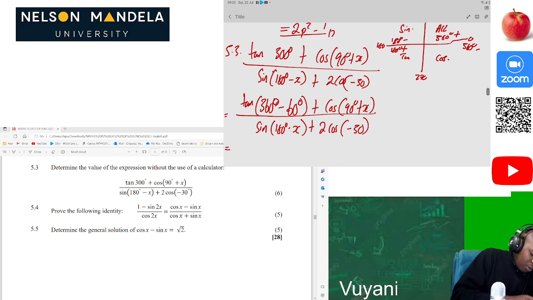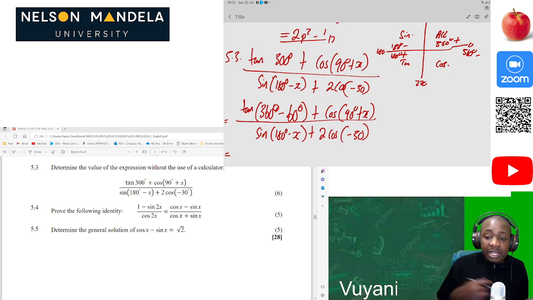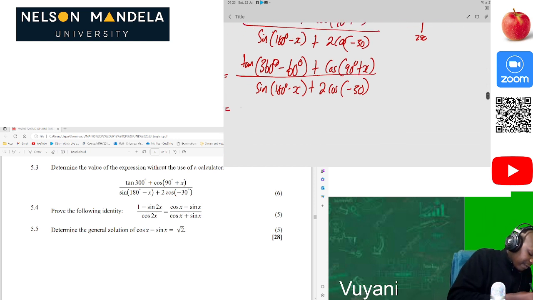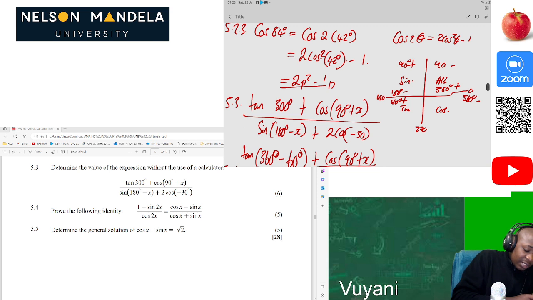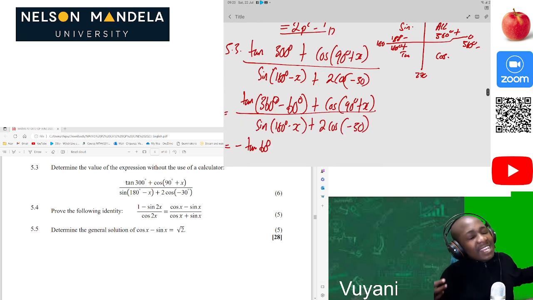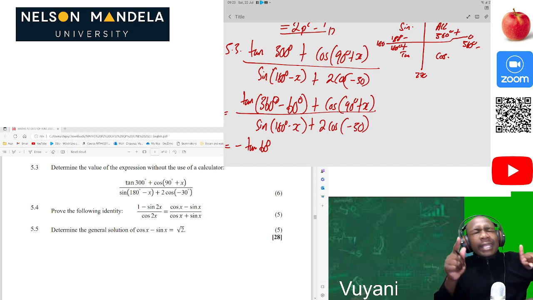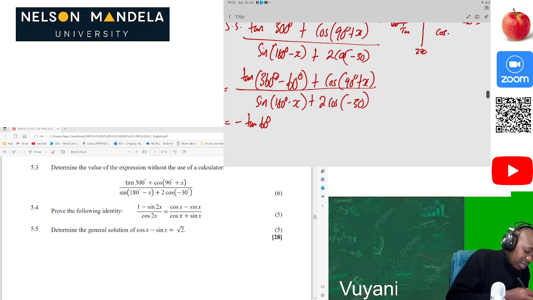Now 360 minus is in the fourth quadrant, and is tan positive or negative? It's negative. So now we have negative tan of 60 degrees. Then cos of 90 plus is in the second quadrant, and is cos positive or negative? It's negative. And we can see it's 90 plus and it's cos, and we know that at 90 degrees cos changes to sine. Those are what we call co-functions or co-ratios. So now we have minus sine of x.